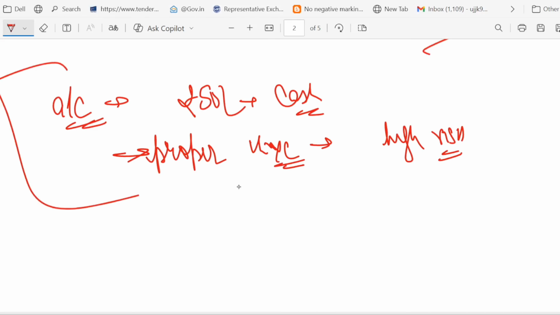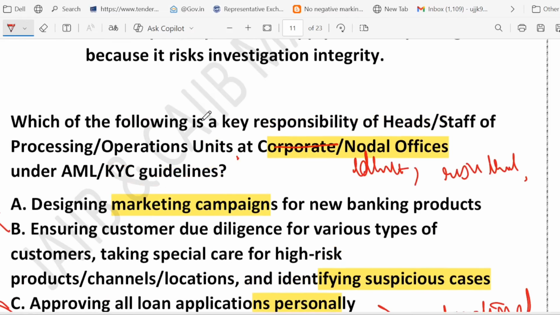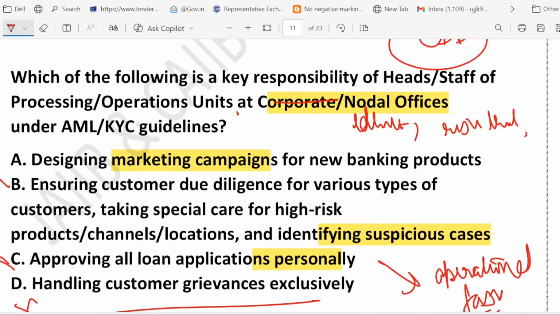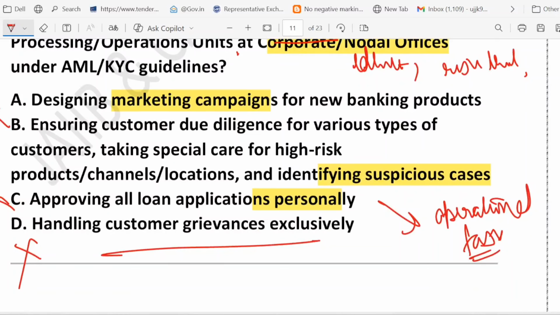This is the point. This is how it works. So what we learned? Customer due diligence. This process is called CDD, customer due diligence, right? For all customers, with extra care for high risk products, channels and locations. And they have to detect suspicious transactions for review. So the next time you think compliance is just paperwork, remember, they are the watchdog keeping the system clean.